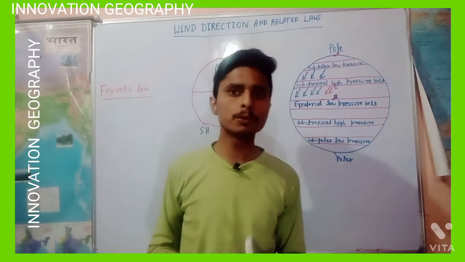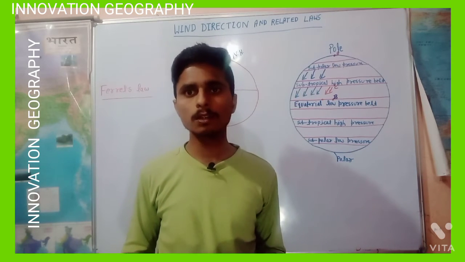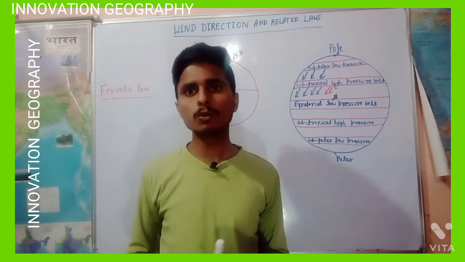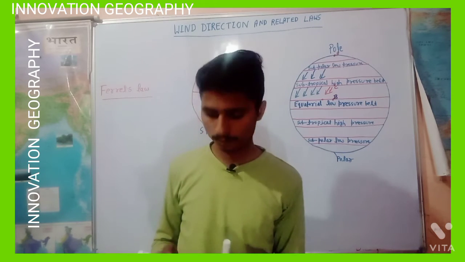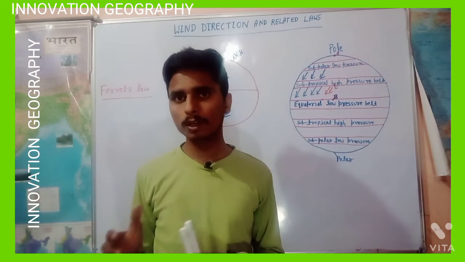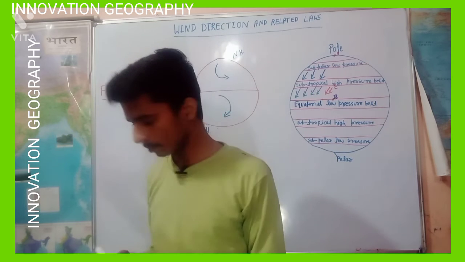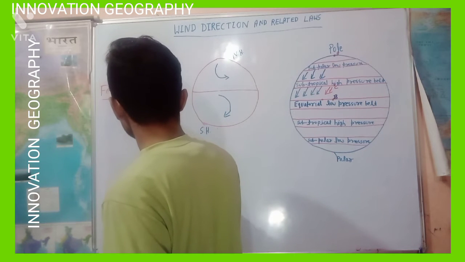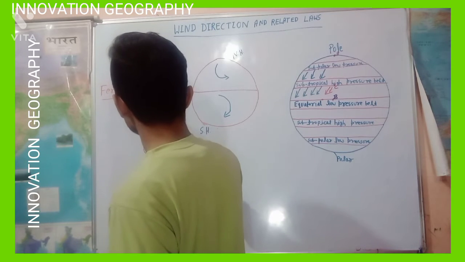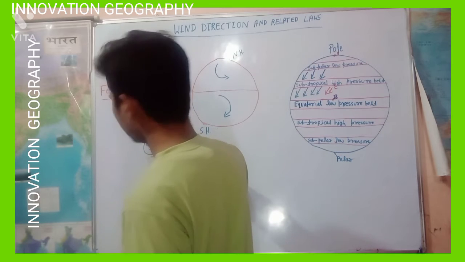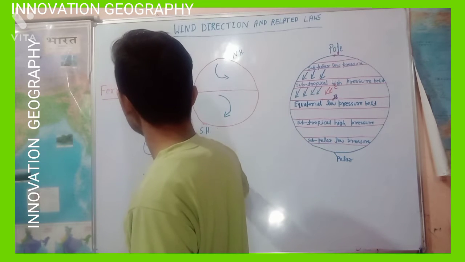According to this law, if you stand with your back to the wind, from where winds are coming, then the wind is deflected to the right in the northern hemisphere and to the left in the southern hemisphere.